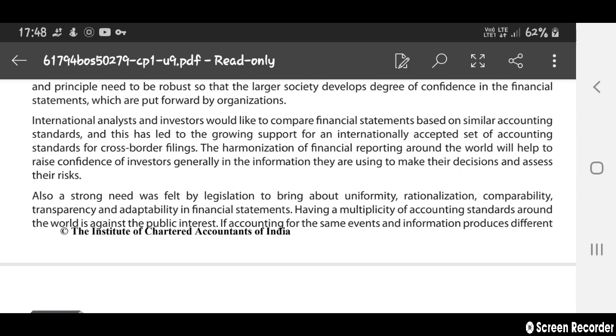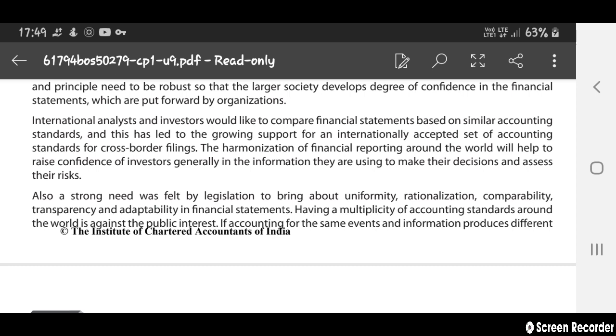The harmonization of financial reporting around the world will help to raise confidence. It will help the investor to get more confidence generally in the information they are using for making their decisions and assessing their risks. Also, a strong need was felt by legislation to bring about uniformity, rationalization, comparability, transparency, and adaptability in financial statements.